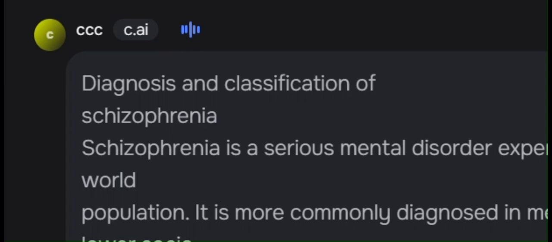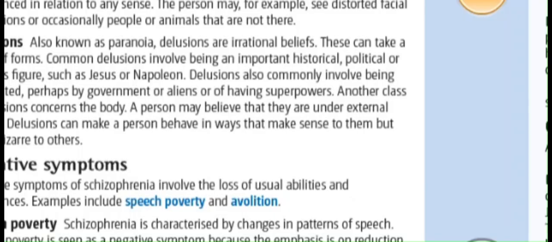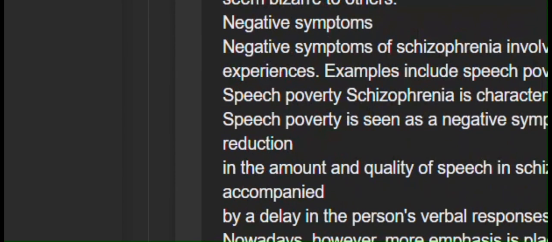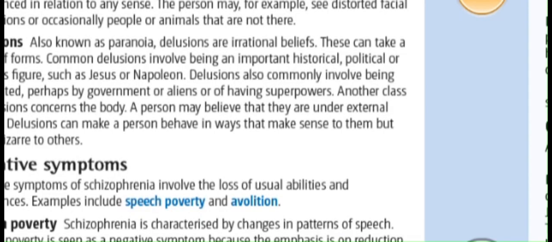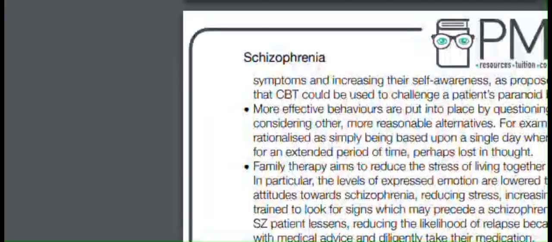Diagnosis and classification of schizophrenia. Schizophrenia is a serious mental disorder experienced by about 1% of the world population. It is more commonly diagnosed in men, city dwellers, and lower socioeconomic groups. The symptoms of schizophrenia can interfere severely with everyday tasks, so that many people with schizophrenia end up homeless or hospitalized.